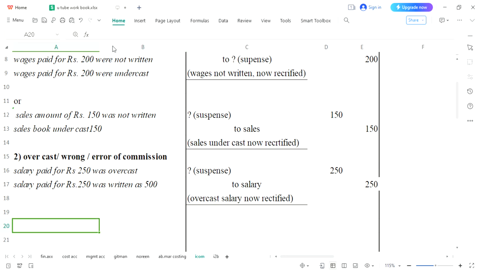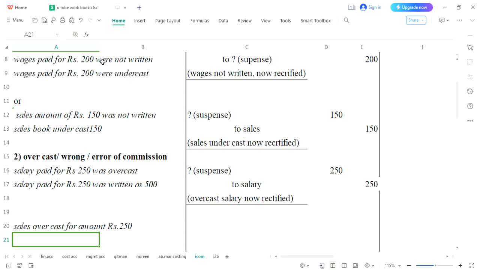Suppose they are saying sales overcast. This is your second example, sales overcast, and we may write for amount rupees 250. Let's say this is our second example, sale is overcast.